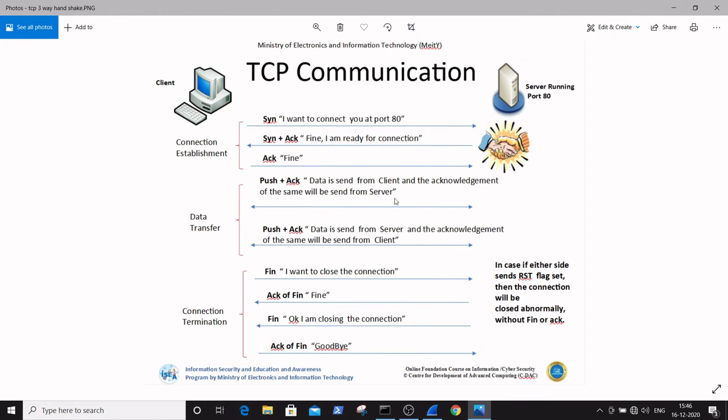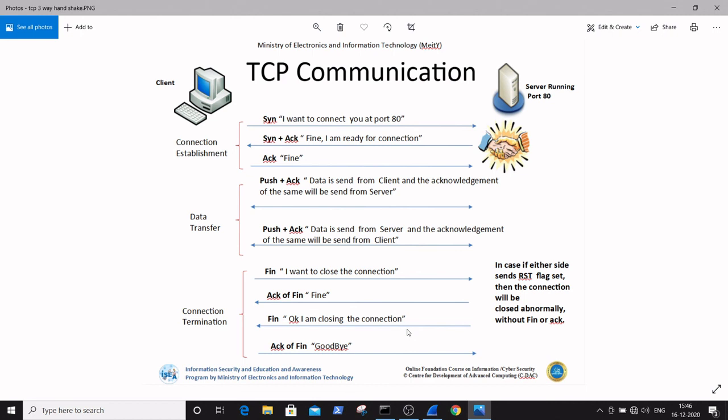So here is a complete detailed explanation of the TCP/IP communication from the client to the server, which is called the three-way handshake. The three processes included in TCP communication are connection establishment, data transfer, and connection termination. In this video we discussed TCP communication.